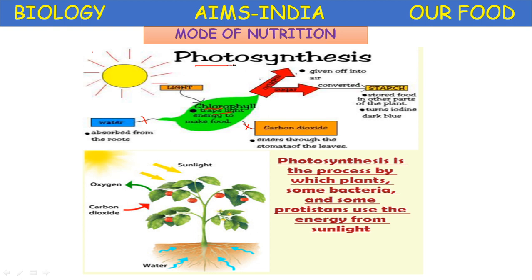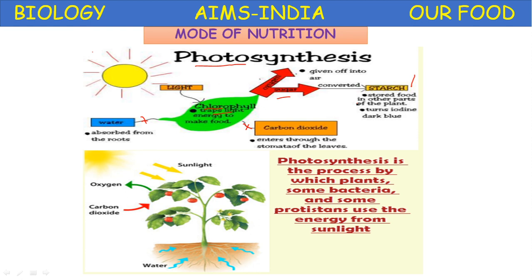which is called photosynthesis, and during this process sugar is manufactured, and oxygen is given off into the air. So this sugar is finally converted into starch. Starch is the stored food in other parts of the plant. This can be tested by an iodine test. When iodine is added to the starch, it turns dark blue in color.